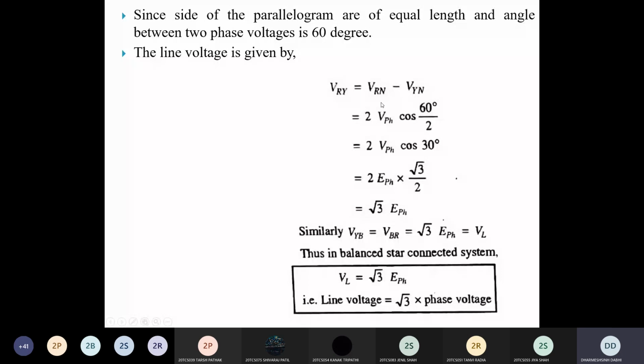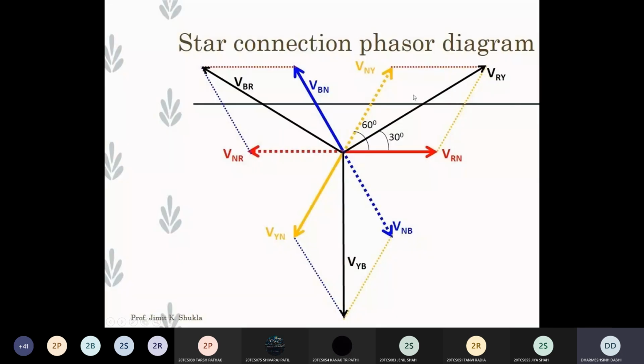So in terms of phase voltage, it is equal to 2 times phase voltage into cosine of the angle between the two phases divided by 2. Here the angle between these two phases VRN and VNY is 60 degrees.